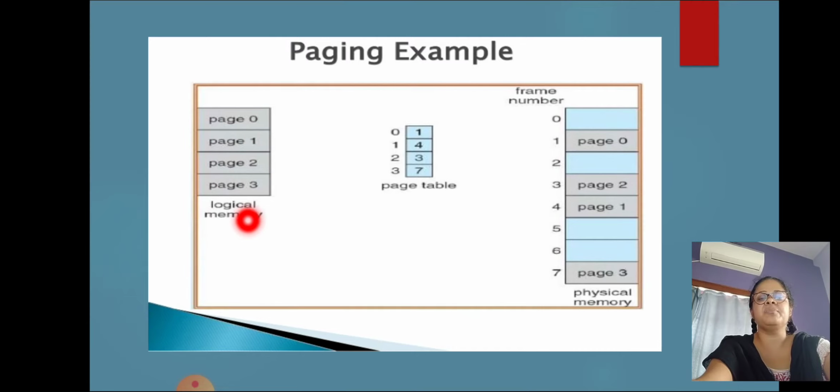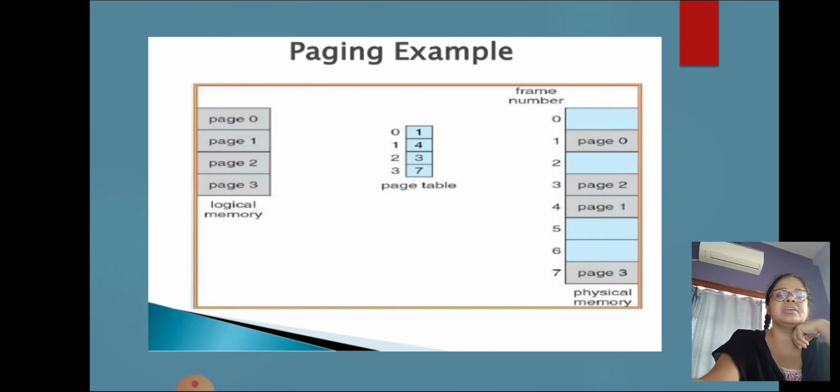The size of a page is typically a power of 2, as said earlier, varying between 512 bytes and 16 MB per page. The selection of a power of 2 as a page size makes the translation of a logical address into page number and page offset particularly easy.